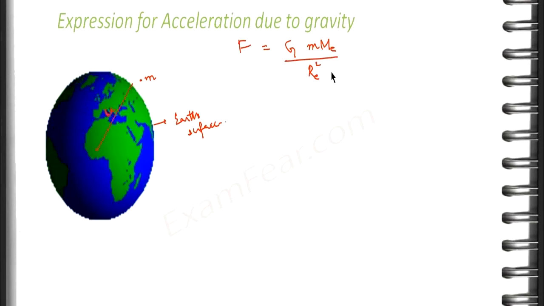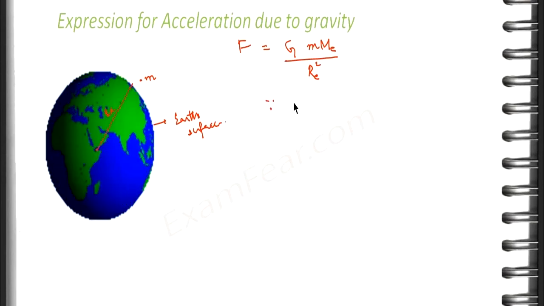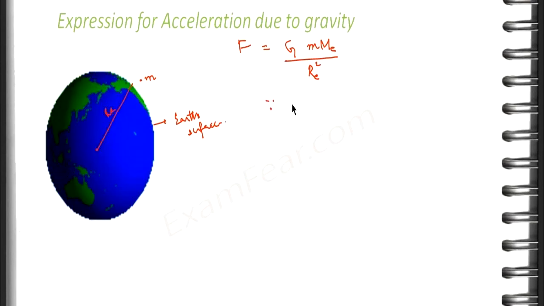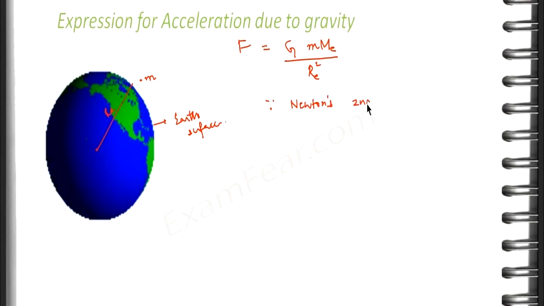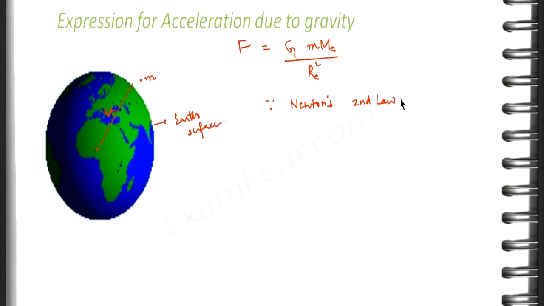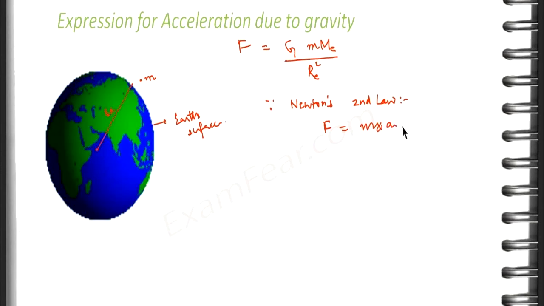Now we already knew from our studies of Newton's laws, from Newton's second law. Try to quickly recall Newton's second law. Newton's second law defined force. It said force is equal to mass into acceleration, right? This was the statement of Newton's second law.